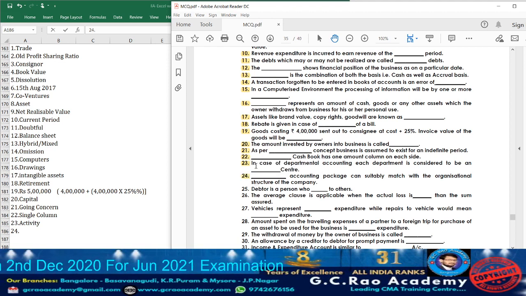Question 24. What are they telling? Dash accounting package can suitably match with the organizational structure of the company. See, accounting packages can be classified into two types. It may be a pre-packed accounting package or a customized accounting package. Pre-packed accounting package, what happens? Whatever will be existing, the ready software will already be available in the market. On the basis of the nature of industry, they are going to purchase. That is pre-packed.